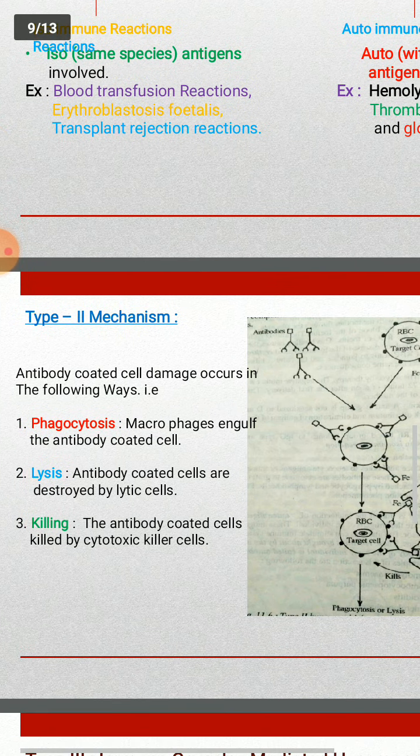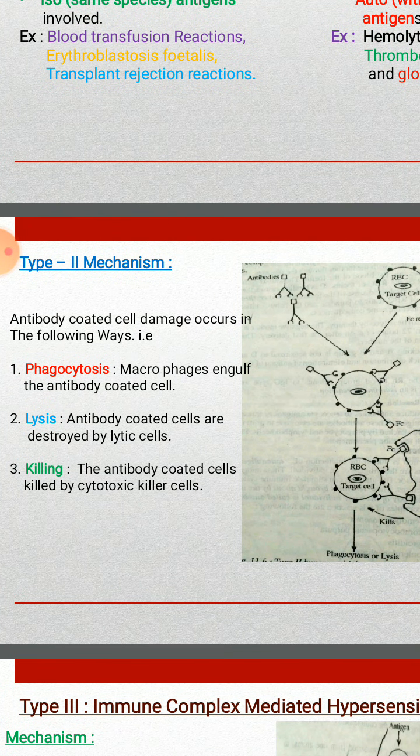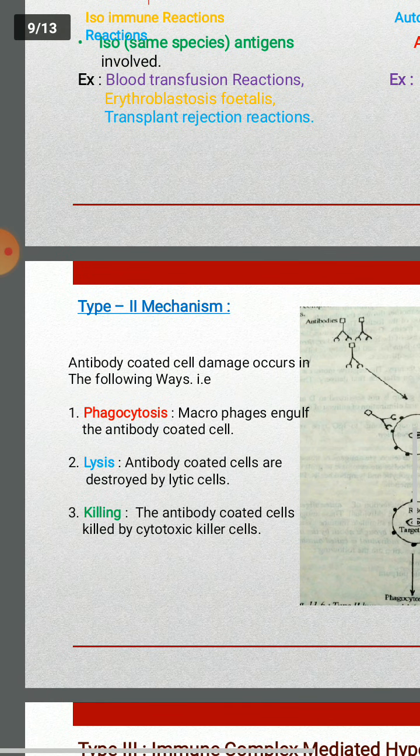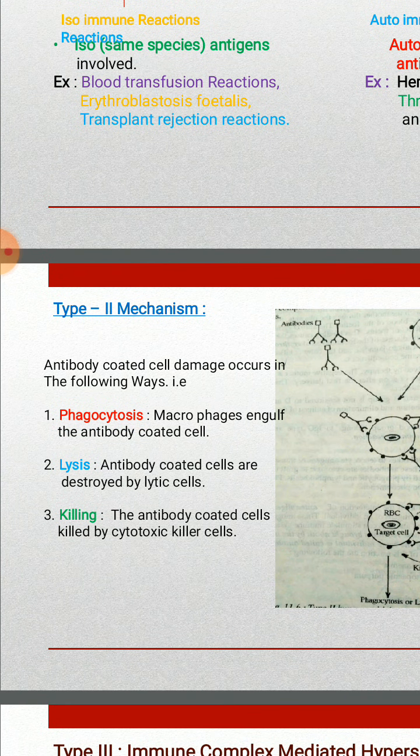So, the mechanism of type 2 hypersensitivity: antibody coated cell damage occurs in the following ways. In type 2 hypersensitivity, this is very important.